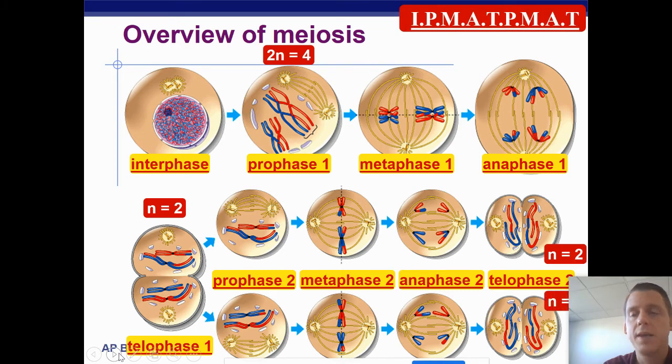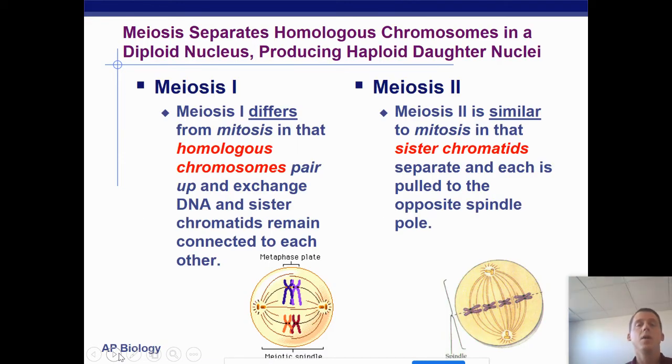All right, it's like the stages of mitosis done twice with a few differences. One thing that you should be able to do is to compare meiosis 1 to meiosis 2. Meiosis 1 is the most different from mitosis, and that is because the point of meiosis 1 is to separate the homologous pairs. The homologous pairs will get separated in meiosis 1. And in meiosis 2, we're actually going to separate the sister chromatids because the homologous pairs have already been separated. So meiosis 2 is actually going to be more similar to mitosis, and we'll look at that.